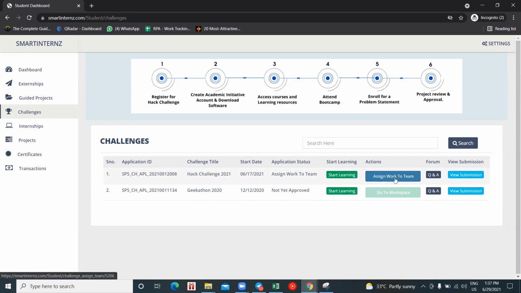Before we continue with this process, a point to be mentioned here is, once you submit your idea submission to us, you will be receiving a mail. All the participants of the team will be receiving an email with the procedure link, what to be done next. All this procedure will be explained there. Again, you'll have a video link there, and your team details. Okay, so now let's click on assign work to the team.